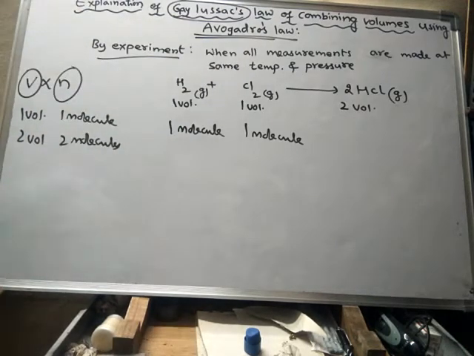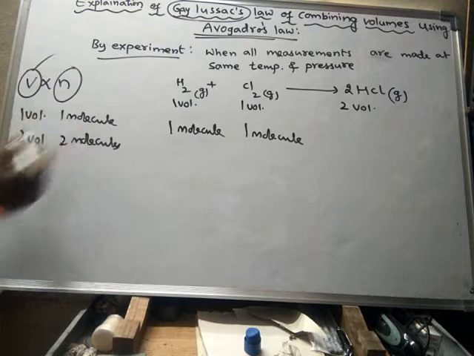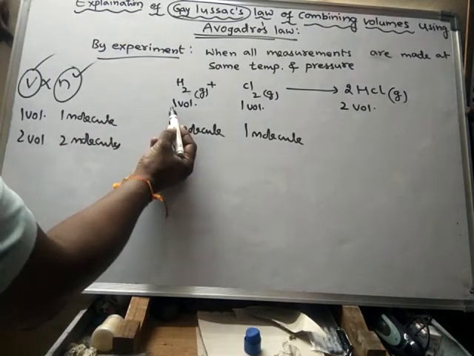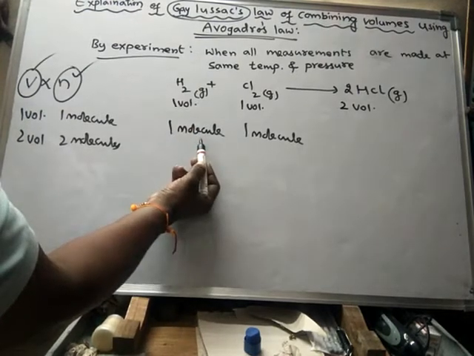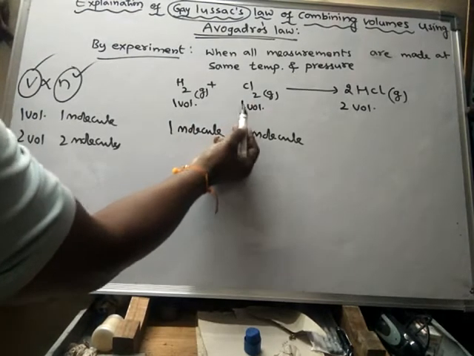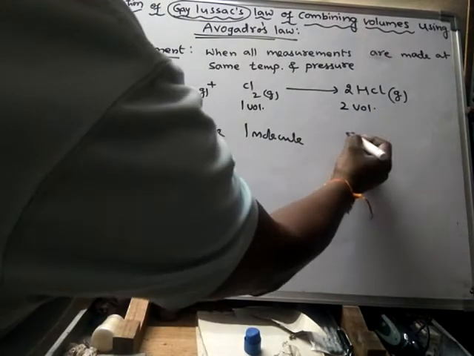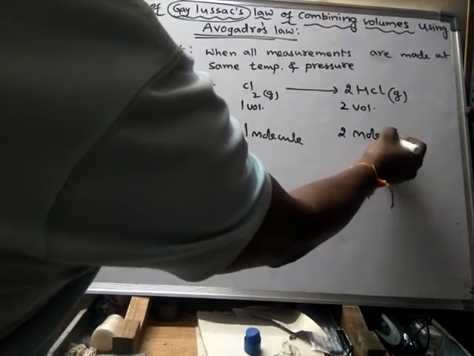According to Avogadro's law, equal volumes of all gases contain equal number of molecules. So if one volume of hydrogen is one molecule, then for chlorine also one volume will be equal to one molecule. Here HCl is two volumes, hence it is equal to two molecules.